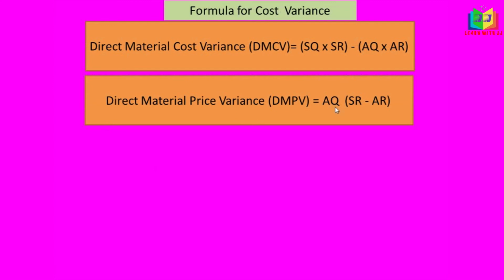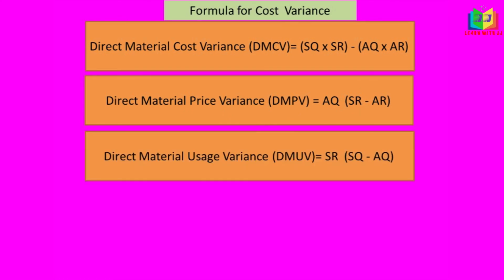Now we'll see direct material price variance: AQ into SR minus AR. AQ is the actual quantity, SR is the standard rate and AR is the actual rate. This is the formula to calculate direct material price variance. And this is the formula to calculate usage variance, that is SR into SQ minus AQ, standard quantity minus actual quantity into standard rate. This is the difference between the standard cost of standard quantity of material for actual output and the standard cost of the actual material used.